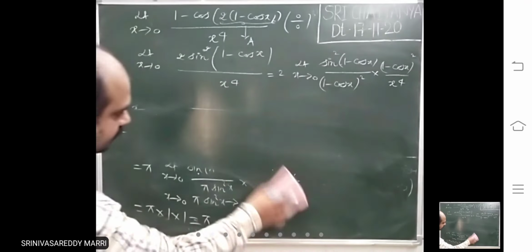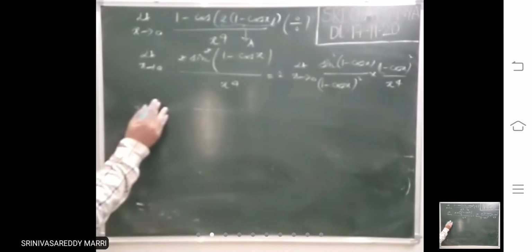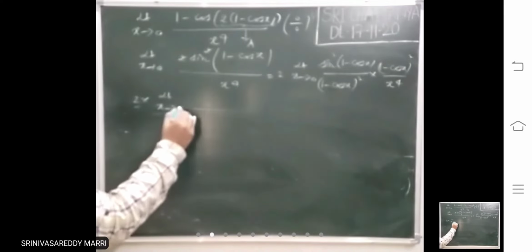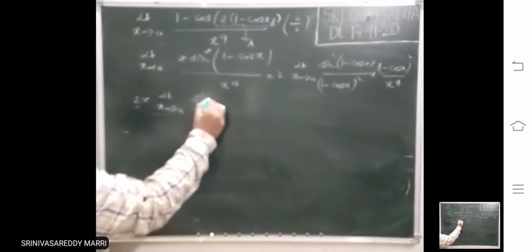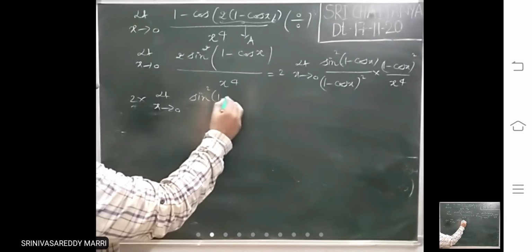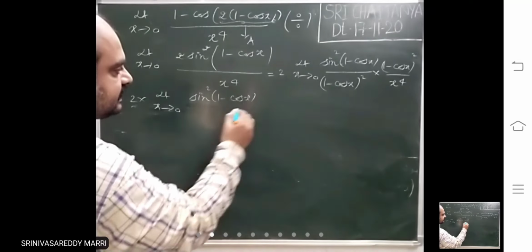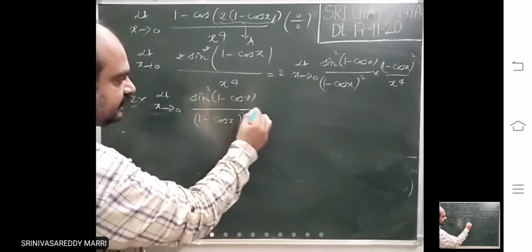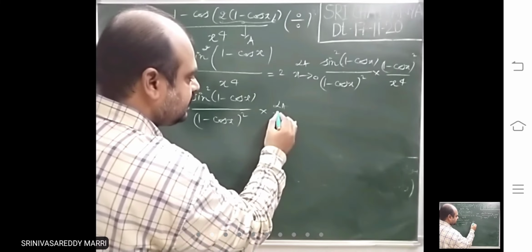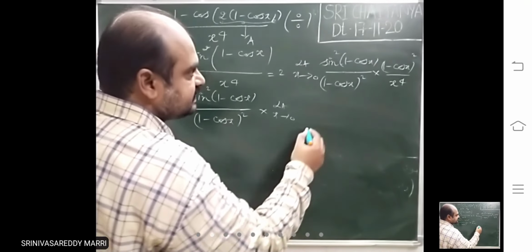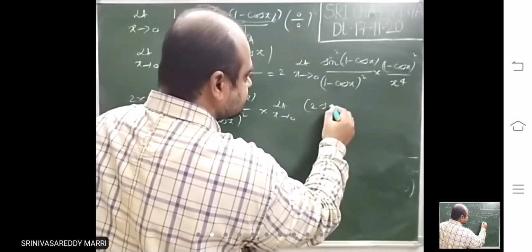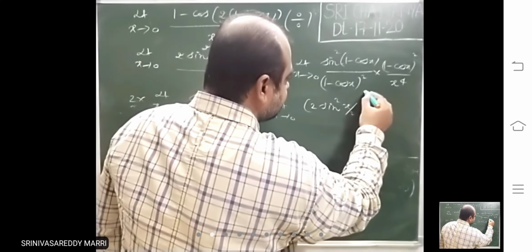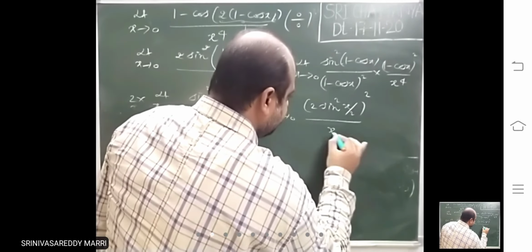Now I am writing separate limits. 2 into limit x tends to 0 of sine square (1 minus cos x) divided by (1 minus cos x) whole square, into limit x tends to 0 of (1 minus cos x) whole, that is 2 sine square x by 2 whole square, divided by x power 4.